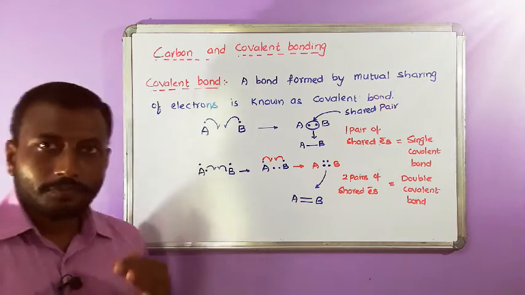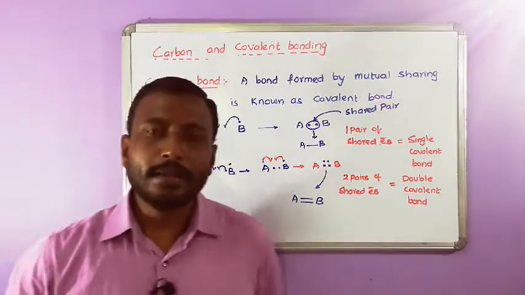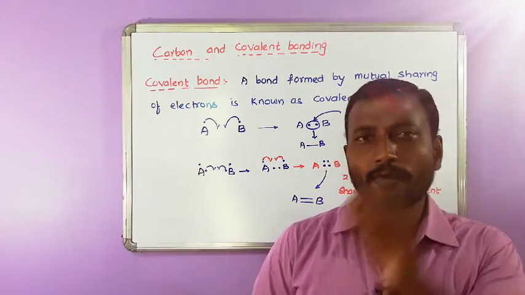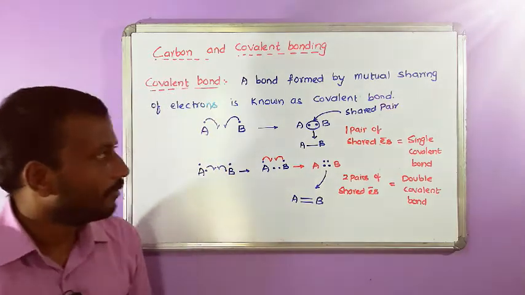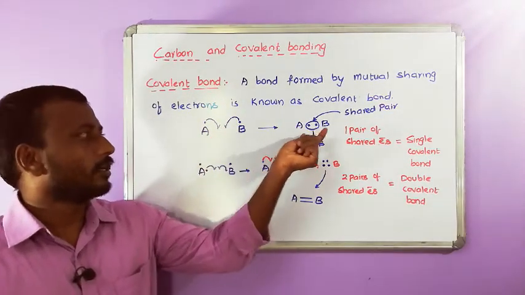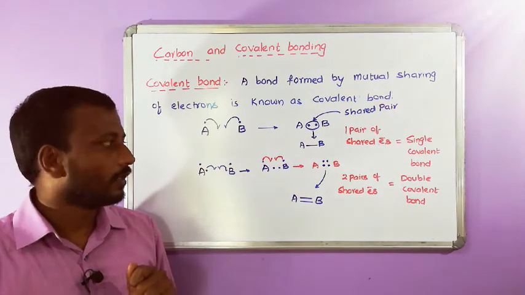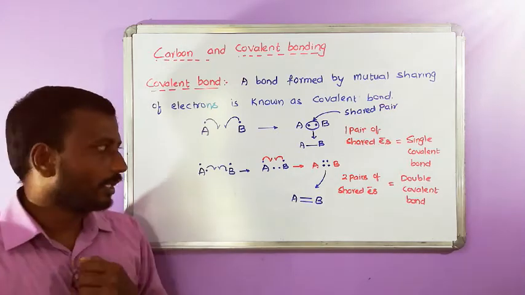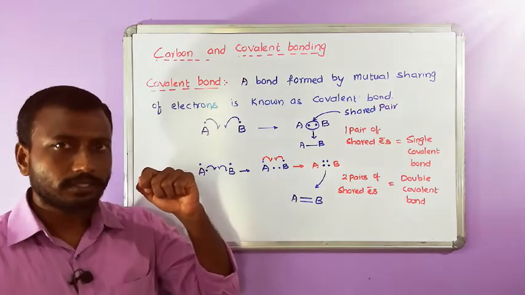If you want to say any bond is a covalent bond, the bonded atom should contribute at least one electron to the shared pair. Here A is contributing one electron, B is contributing one electron, giving rise to a single covalent bond. Here A and B contribute two electrons each, giving rise to a double covalent bond.